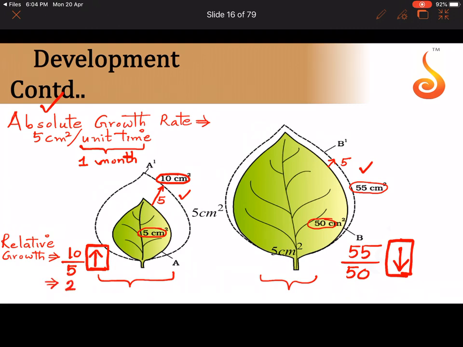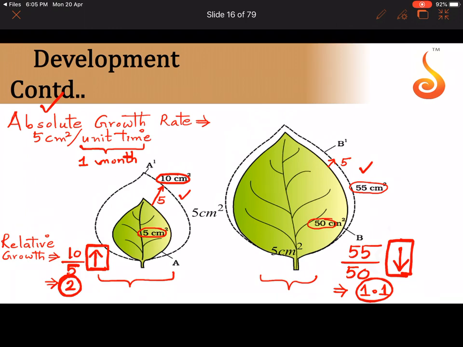10 divided by 5 is 2. So the value of the relative growth is 2. But here, 55 divided by 50 is 1.1. So which one is greater? Obviously 2 is greater than 1.1. So more growth has happened in the smaller leaf in comparison to the larger leaf, taking into account the initial size. That is, you divided it by the initial parameter, that is 5, and here it is 50.